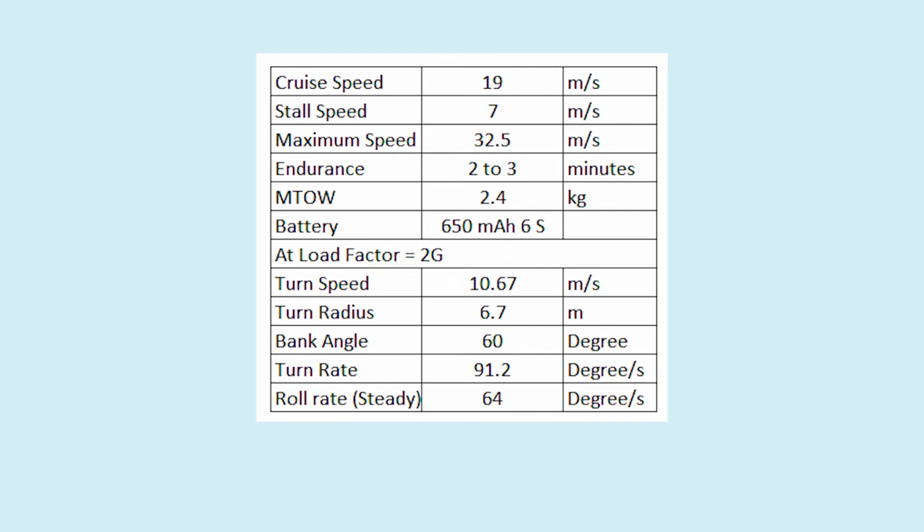Therefore, we choose a 6S 650 mAh battery because it is enough for the completion of both missions. Our maximum takeoff weight with payload is 2.4 kg and without payload is 2 kg. As shown in the flight section, we already achieved 50 seconds for mission 1, and for mission 2 we vow to achieve 50% accuracy with under 90 second completion time.